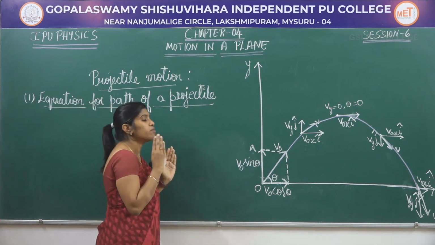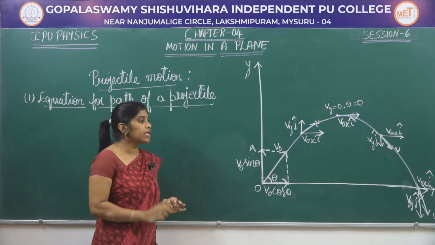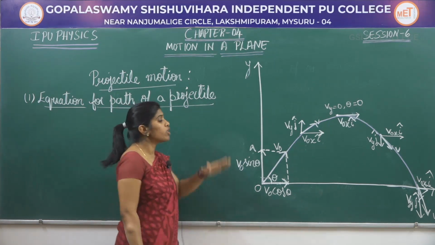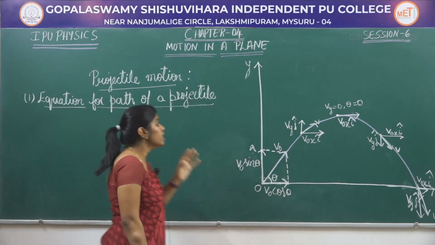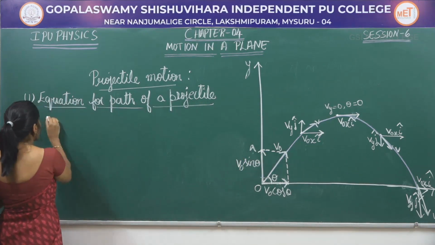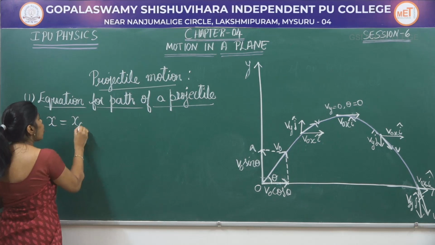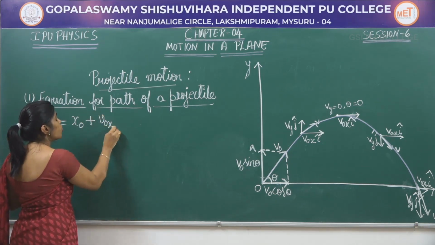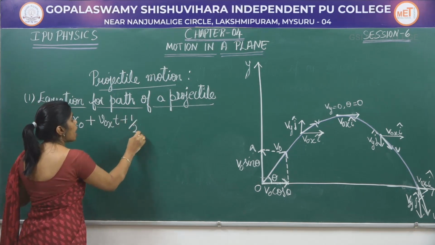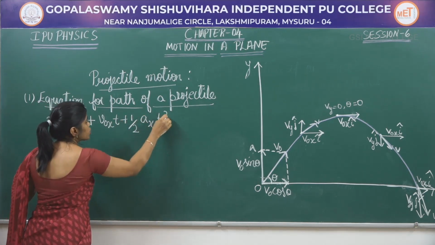So this projectile motion can be called a combined effect of the horizontal component as well as the vertical component. Therefore, first let me write down the formula for the horizontal component. x is equal to x naught plus V naught x t plus half a x t square.